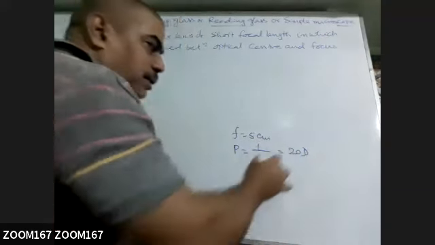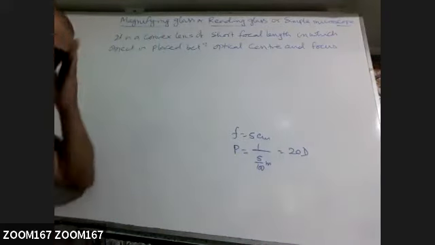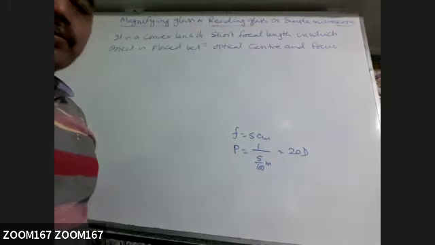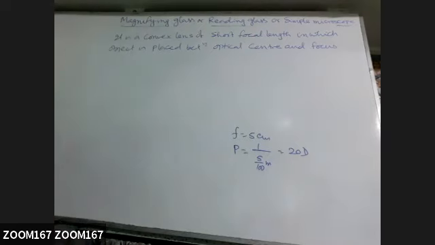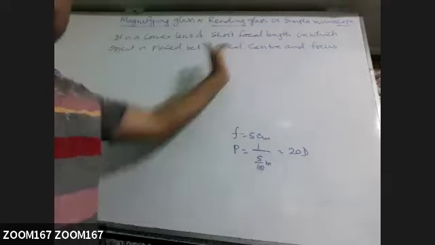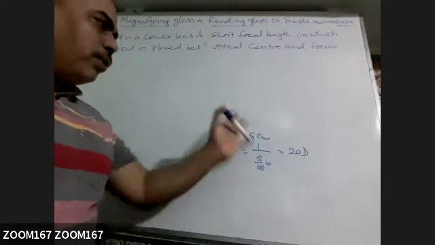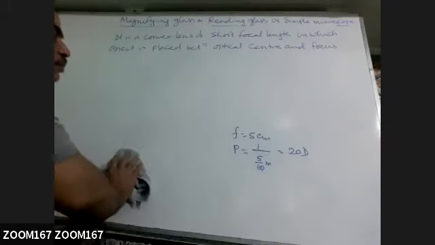As it is a convex lens, this power is positive. So we are taking one of high power. Naturally, focal length will be very small. Generally, for a magnifying glass, a focal length of 5 to 7 centimeter is taken.